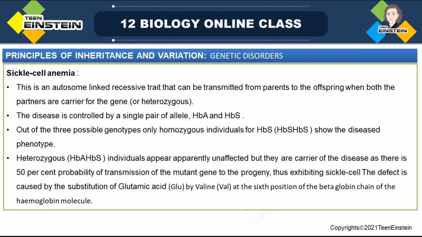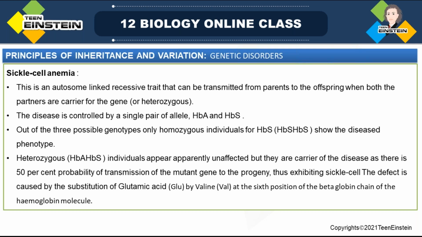Next is sickle cell anemia. This is an autosome-linked recessive trait, not related to the sex chromosomes, and not a dominant trait.